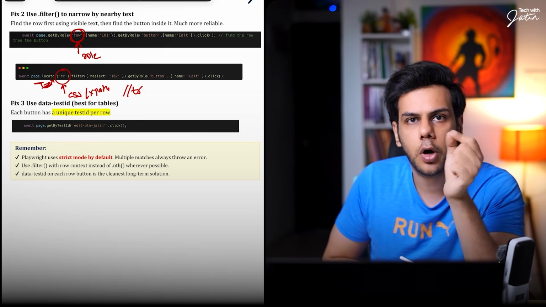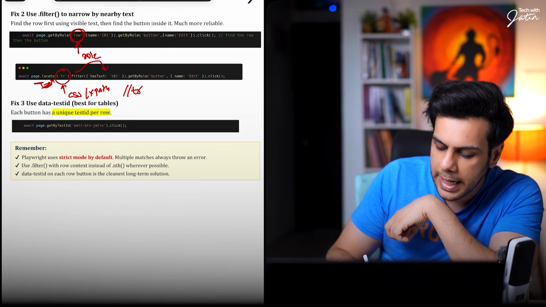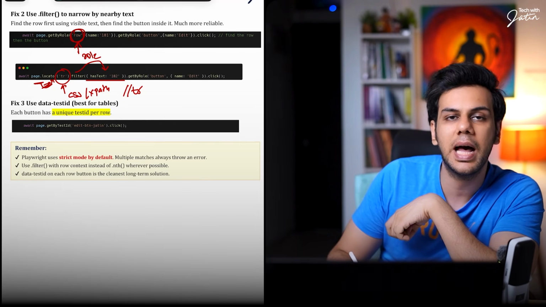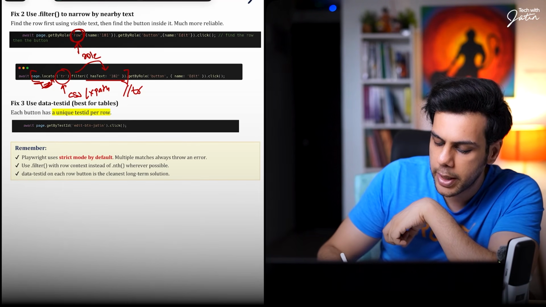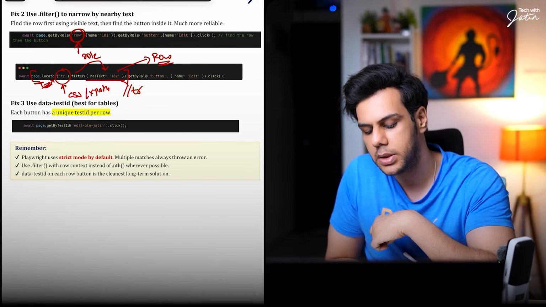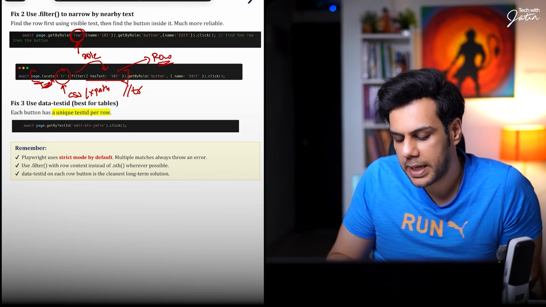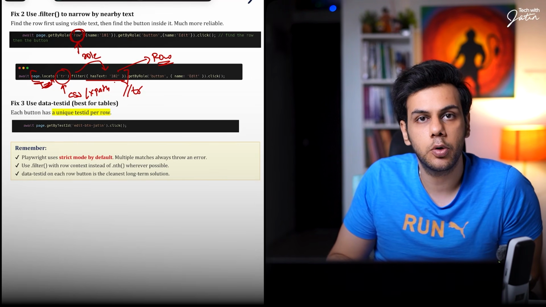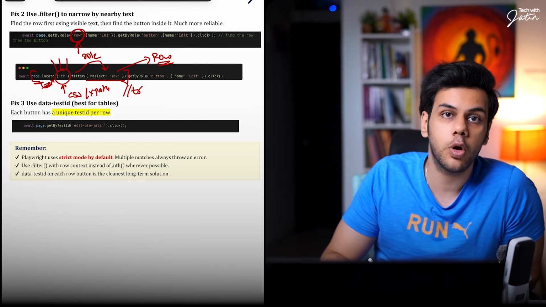The dot filter method comes into the picture. Filter, it should have the text 102. This is the ID. So with this, what we are doing is we are first finding the row, the row which has the visible text 102. tr is going to give me all 4 rows.